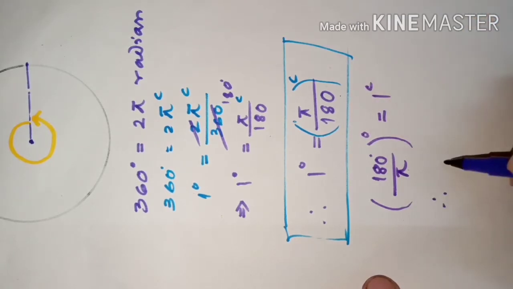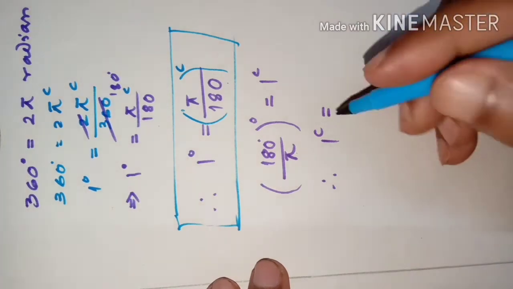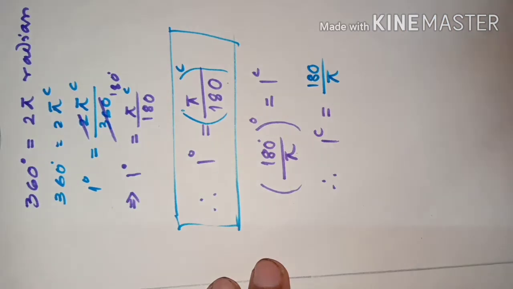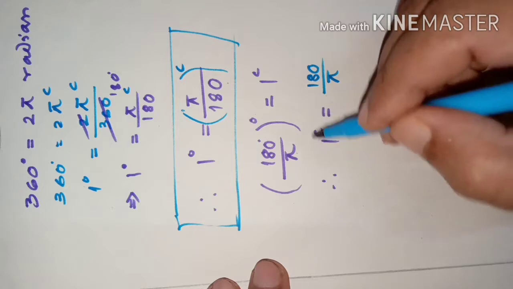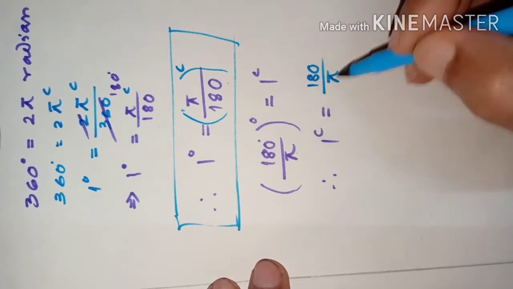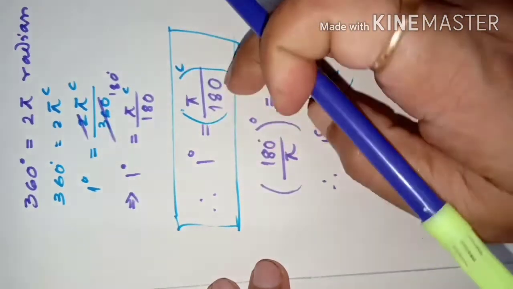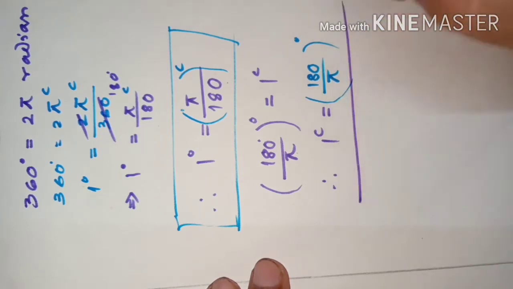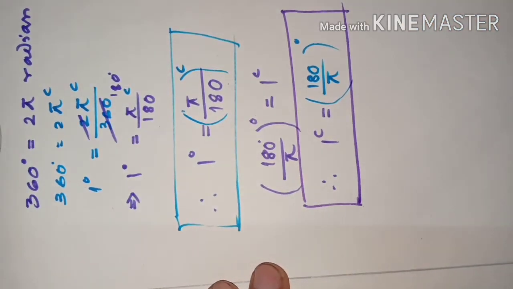So 1 radian in degree will be 180 by pi. 1 radian is equal to 180 by pi degree. So this is 1 degree in radian and this is 1 radian in degree. Okay, students? So one can be converted into the other. Got the idea?